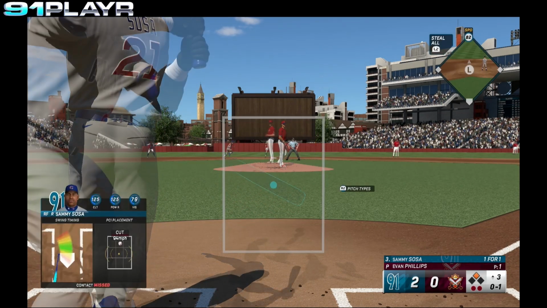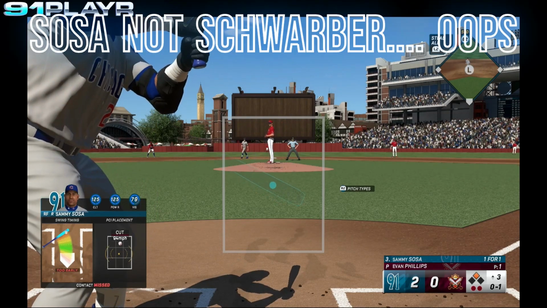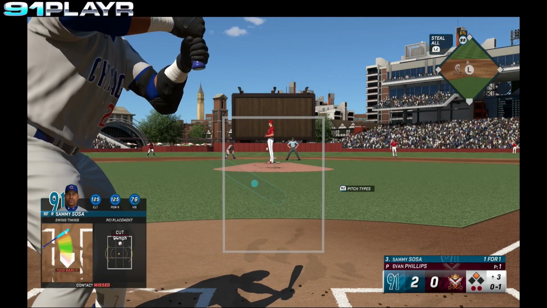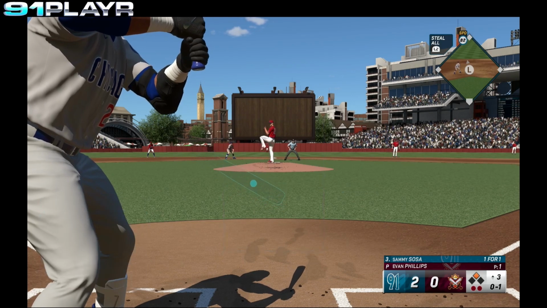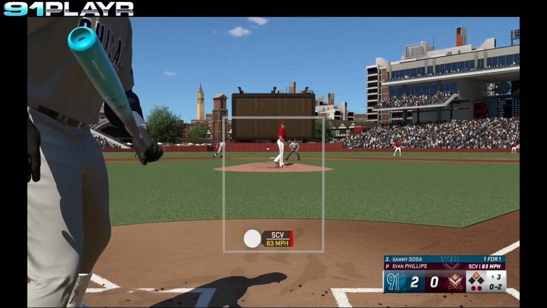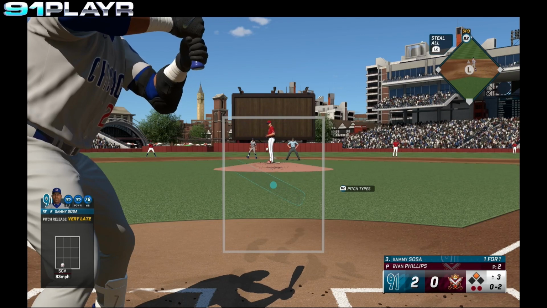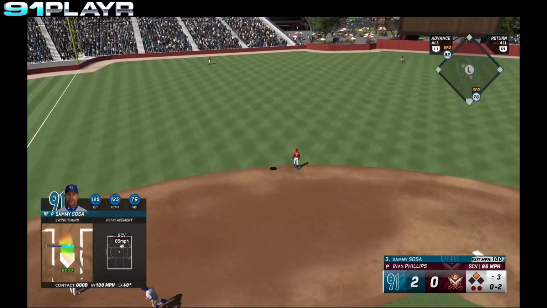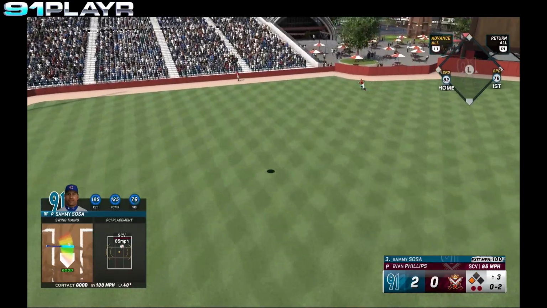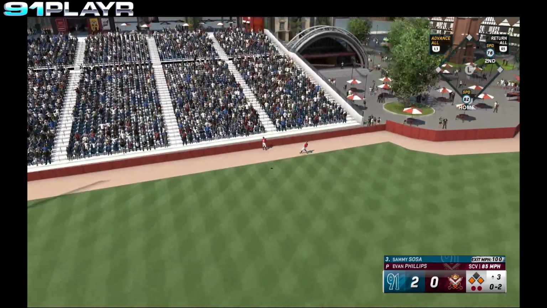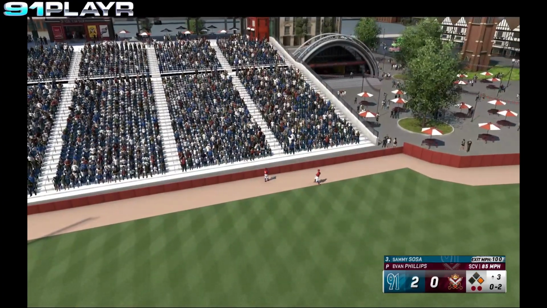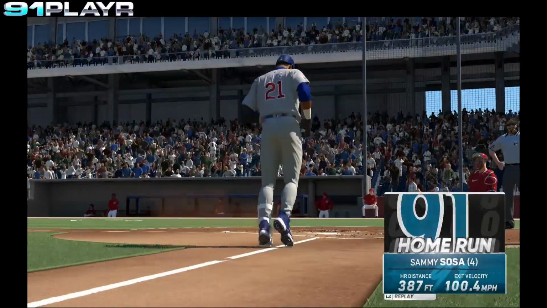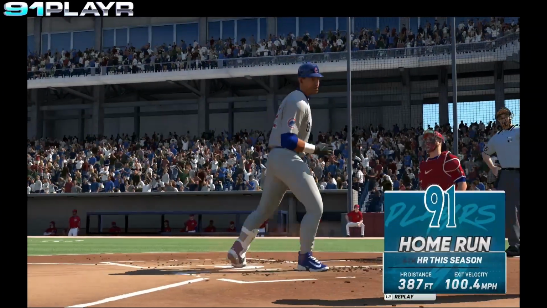Swing and a miss. 0-1. Strike 2. Sosa looks at a strike. The 0-2 pitch to Sosa coming. Sosa hits the ball deep to left field. Does it have enough? Is it going to carry? It does. 2-run home run. Sammy Sosa, his second home run of the game.